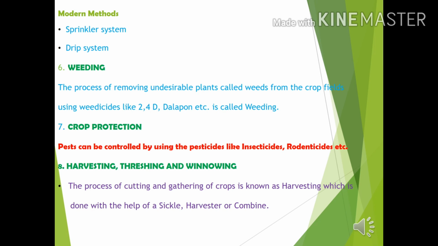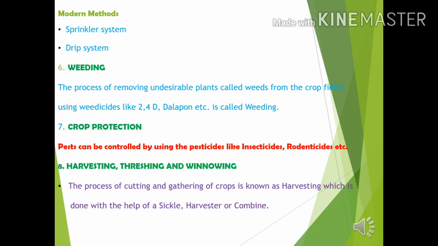That is the seventh step in best practices in agricultural production. By controlling the pests using the pesticides like insecticides, rodenticides, etc. In case if we have bacterial or fungal infection, we have to use fungicidal or bactericidal solutions.